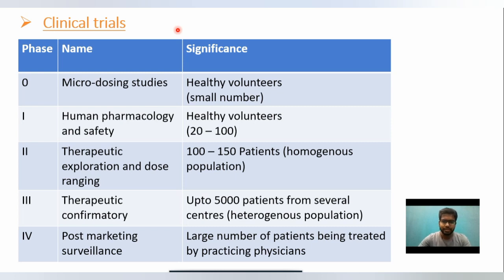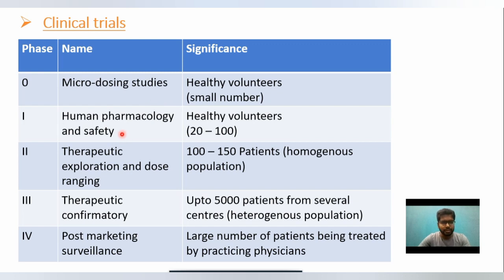So, the first important topic from general pharmacology is clinical trial. All of you know that there are 4 phases of clinical trial. Actually, a total of 5 phases are there: before phase 1, there is phase 0, then phase 1, phase 2, phase 3, phase 4. Phase 0 is known as the microdosing studies or microdosing phase. The names of all these phases are very important, because examiners ask questions from this. What is the name of the phase 0 clinical trial? The answer is microdosing studies or microdosing phase.